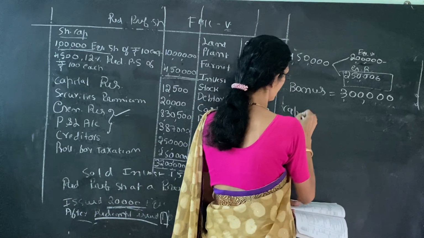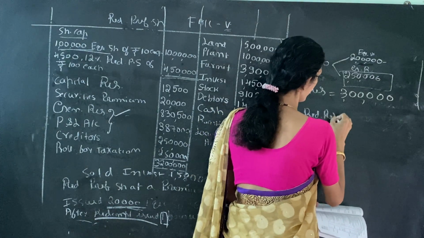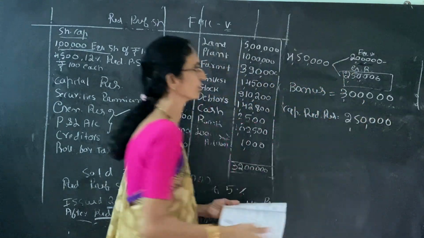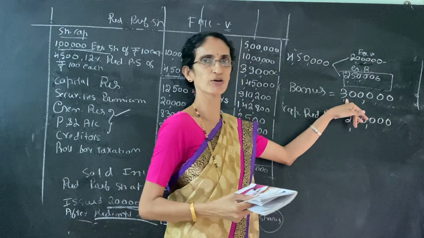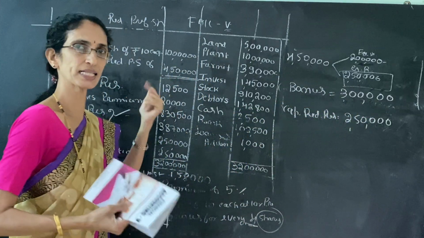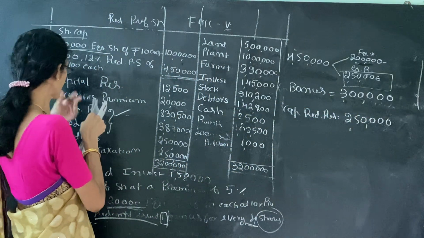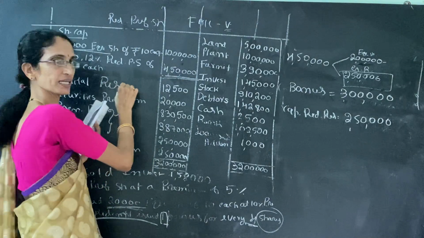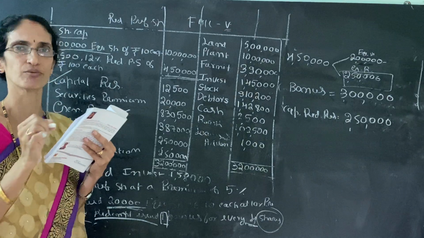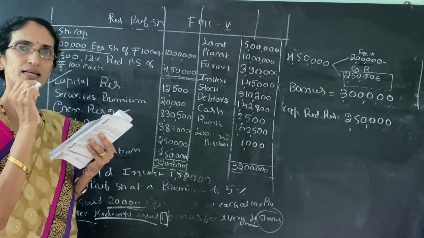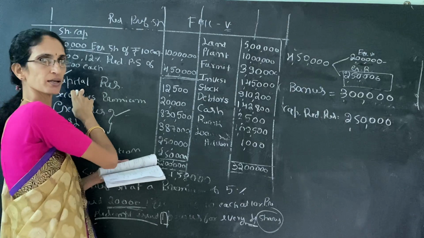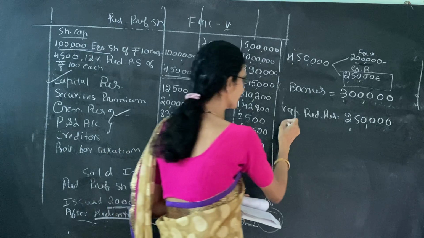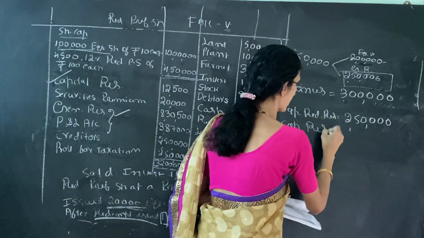But see the capital redemption reserve in 4th journal entry. So capital redemption reserve in the 4th journal entry is 2,50,000. So then how to give the 3 lakh bonus shares? Already told in the last problem, general reserve is nothing, capital reserve is nothing but capital redemption reserve. So in one problem you already solved like this. Capital reserve is nothing but capital redemption reserve. So we can use that also. Capital reserve also we can use.